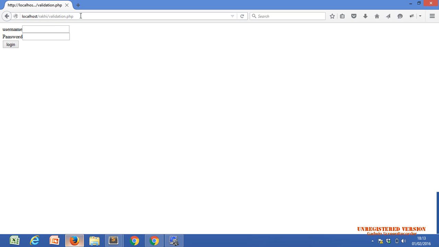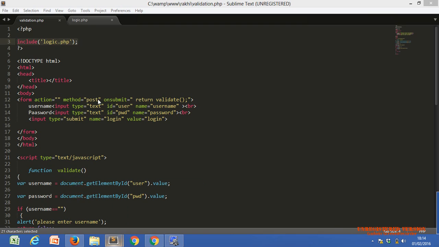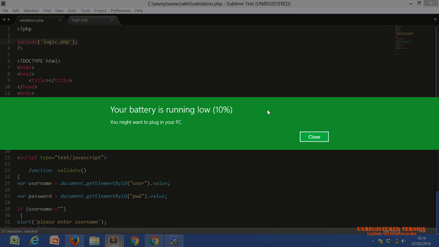Now what is our requirement? Whenever a user tries to submit without entering a username and password, they should get a message that says please enter username and password. This is our requirement. You get the requirement, Raki? We already did this with the help of PHP in our same code. We already did it, but once again, just 2 minutes.